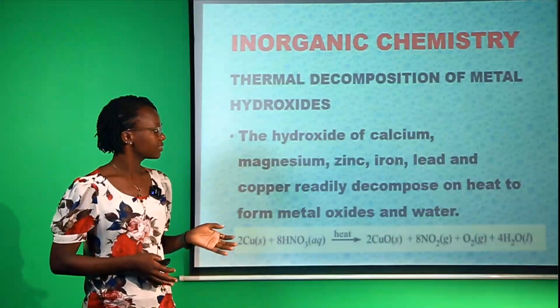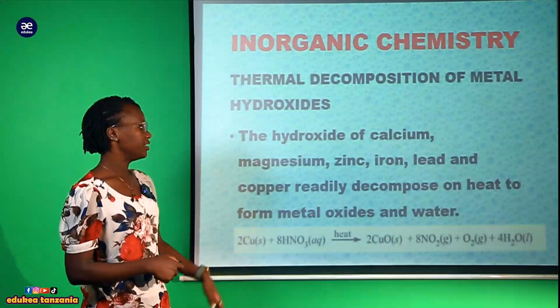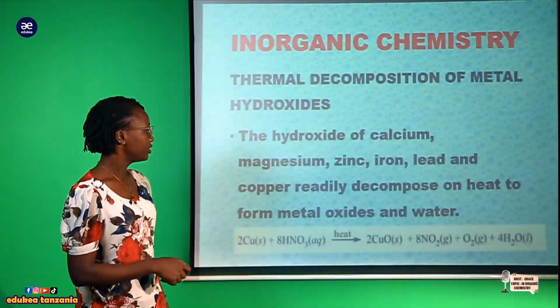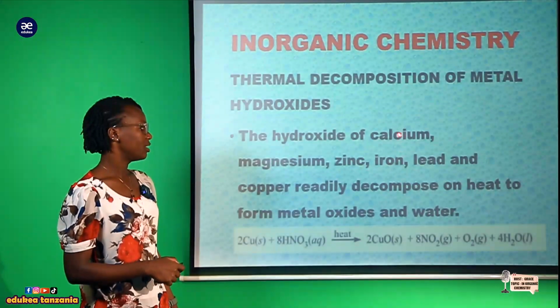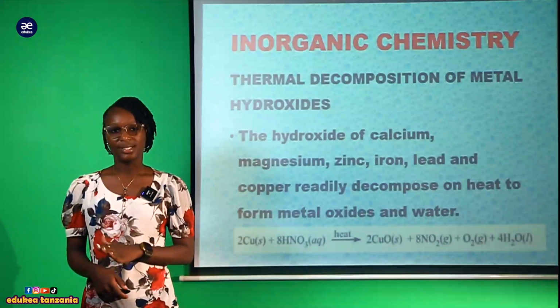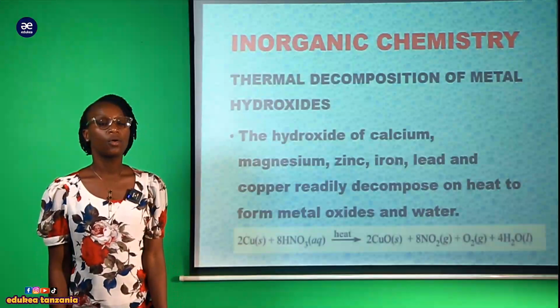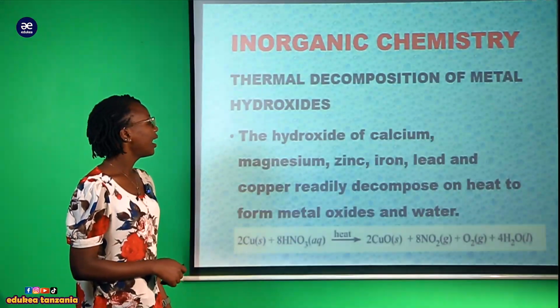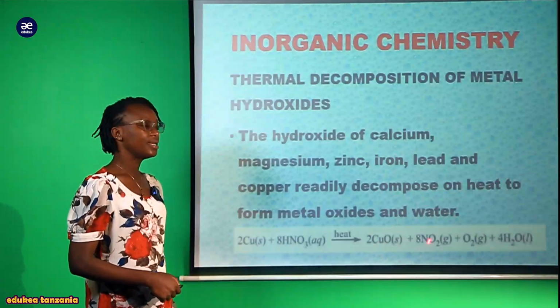Okay, so now let us start here. For instance, tuangalie the hydroxide of calcium, hydroxide of magnesium, hydroxide of zinc, hydroxide of iron, hydroxide of lead. Yani hydroxide zote za metal, mfano copper. Anasema kwamba these hydroxides are readily decomposed on heating to form metal oxide and water.